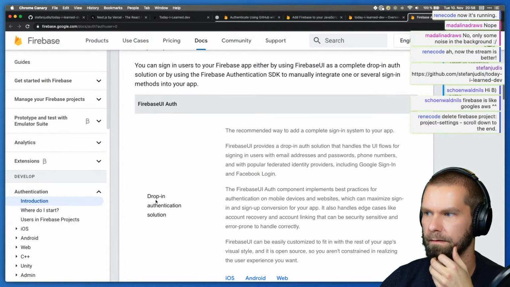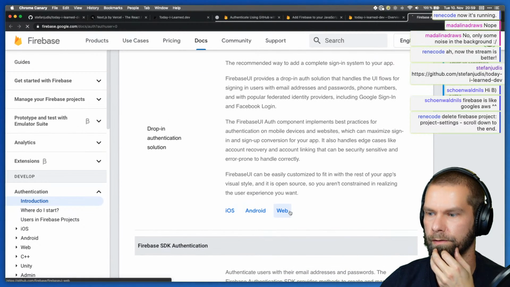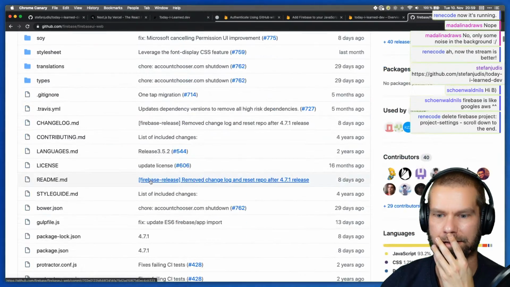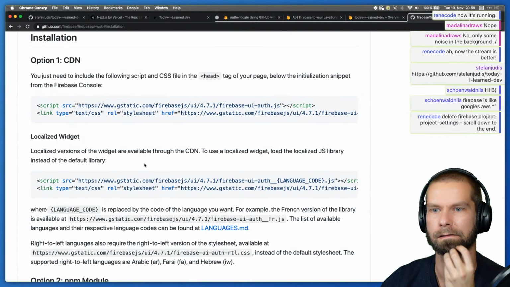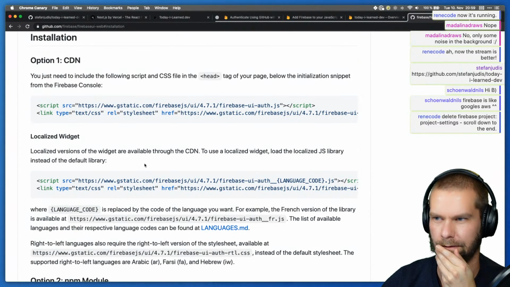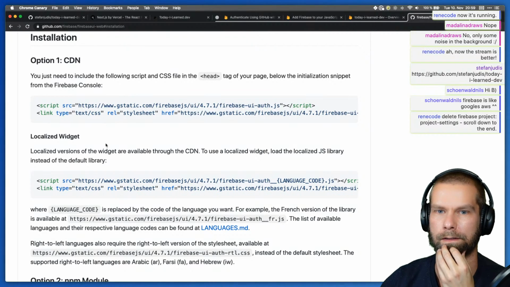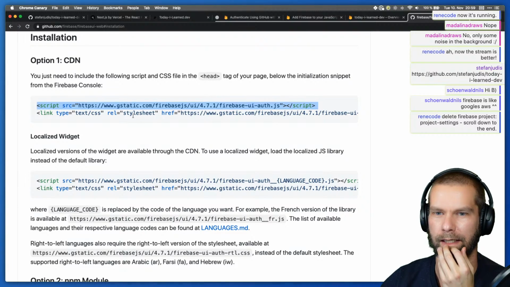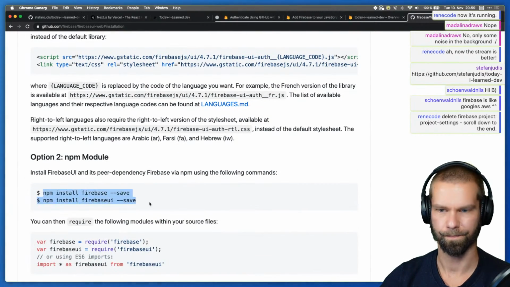Okay. Drop-in solution. Well, drop-in solution sounds good. So let's go here. Installation. Okay, option 1, do it with a CDN. So we would have to bring in this little thingy here. And then, yeah, let's do it like this here.